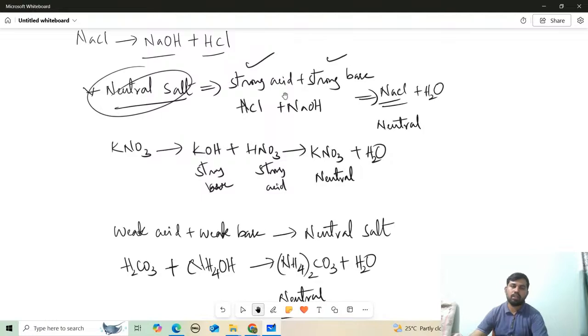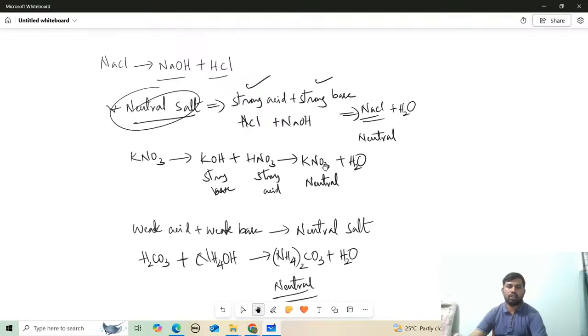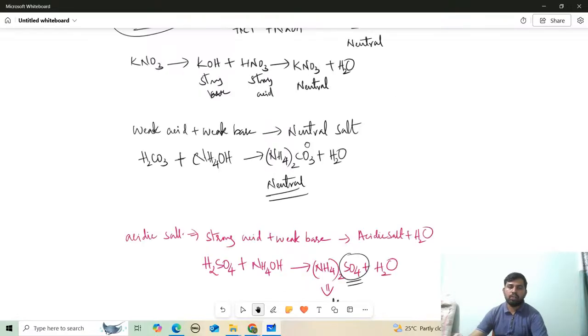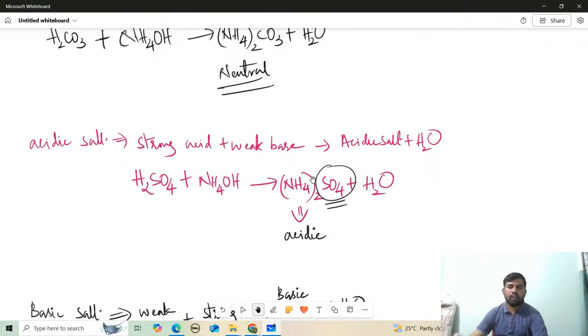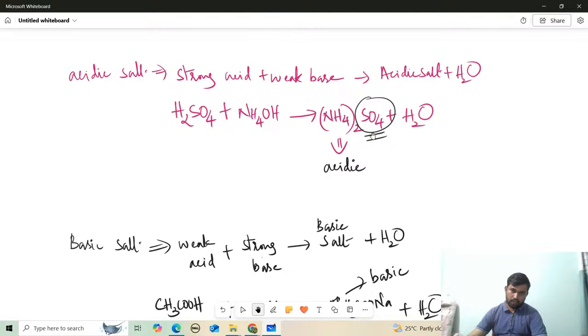Neutral salt means strong acid and strong base, or else weak acid and weak base. Examples of neutral salt: NaCl and KNO3. Similarly, ammonium carbonate, (NH4)2CO3. When you get an acidic salt, it is from a strong acid and a weak base. Acid is strong, that's why we get an acidic salt. In ammonium sulfate, the sulfate ion is from the acid and ammonium is from ammonium hydroxide, which is a weak base.